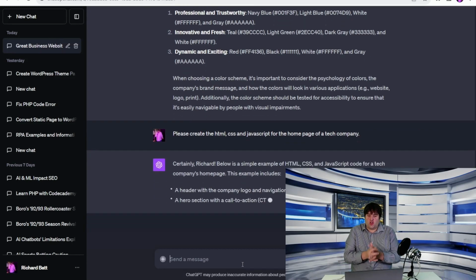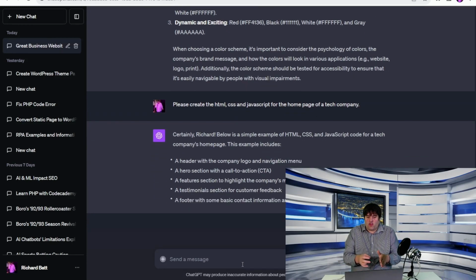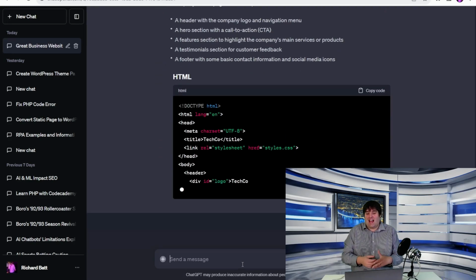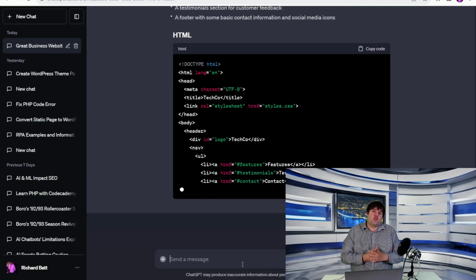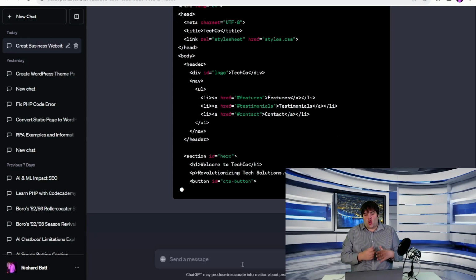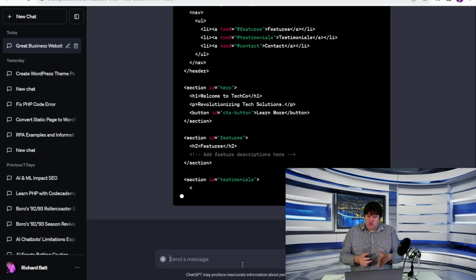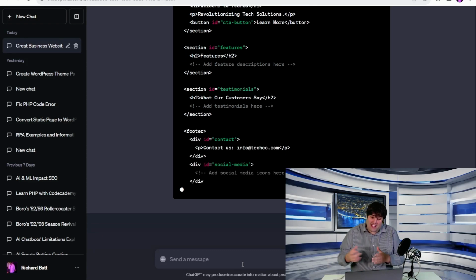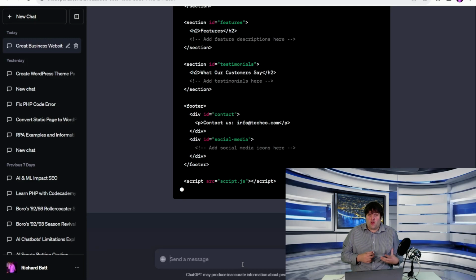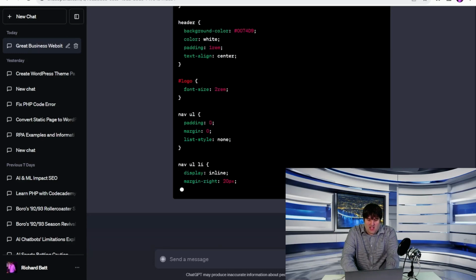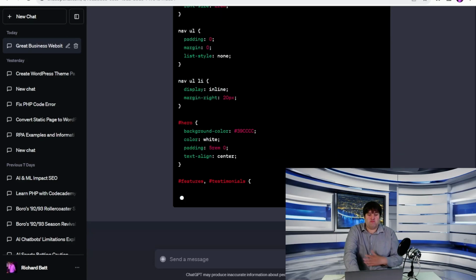What it actually does in here, it may just type it out for us, but what I like usually is it will come up with it as a file. Once it's done this, I'll ask it to give me the file, because what ChatGPT can do with the advanced data analysis side of things is not just type it out like this, which is really nice, but it can actually generate the files themselves and then give those files to you. So all you have to do is download those files and pop them onto your computer. It's really that easy. But it's given me all of the HTML and CSS here, really, really good.